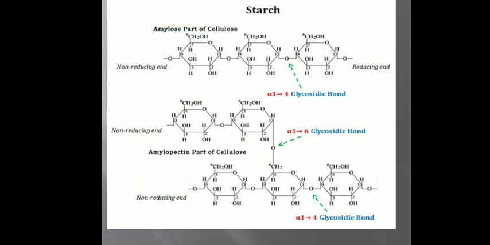The amylose part is bound by alpha 1,4 glycosidic bonds, whereas amylopectin, which is a branched chain, is bound by alpha 1,6 glycosidic bonds. So this is the structure of starch.